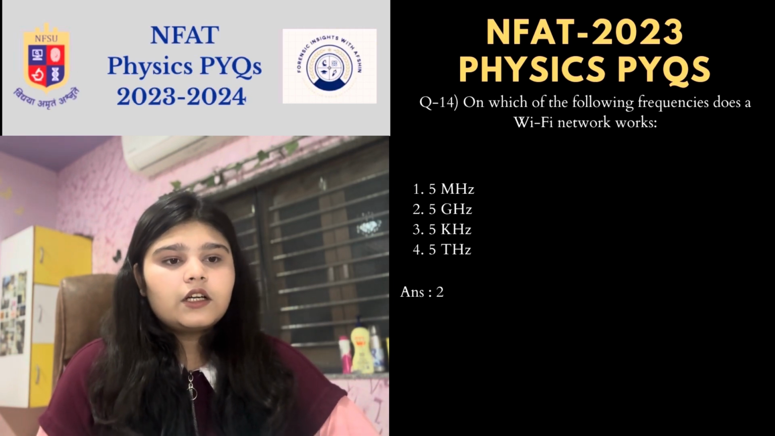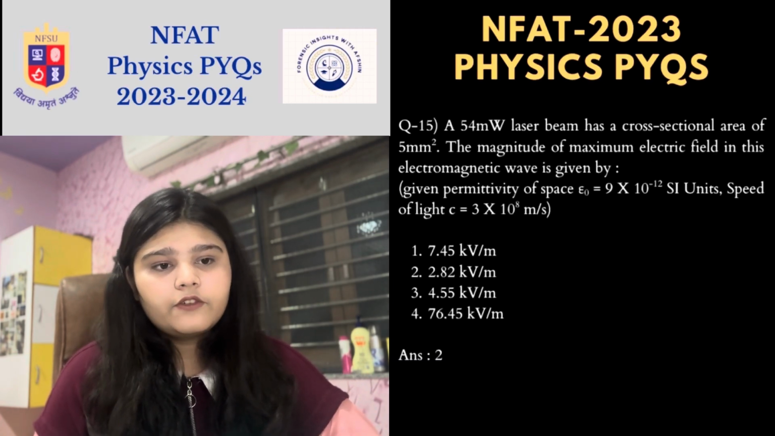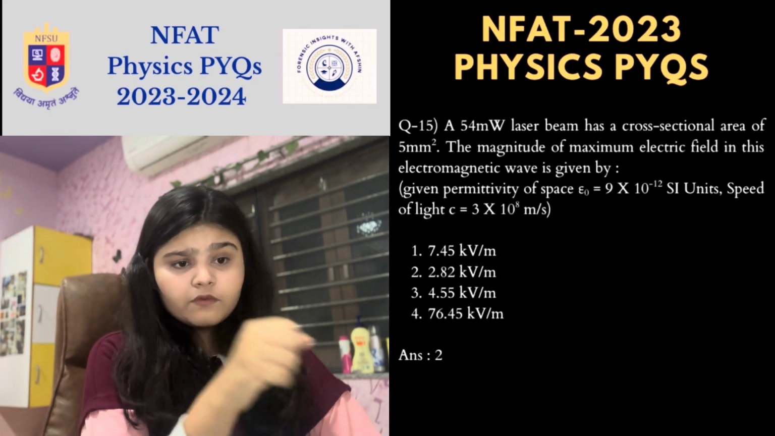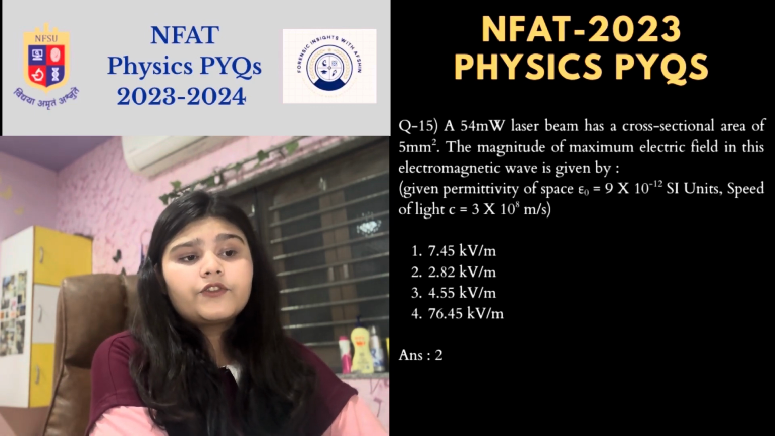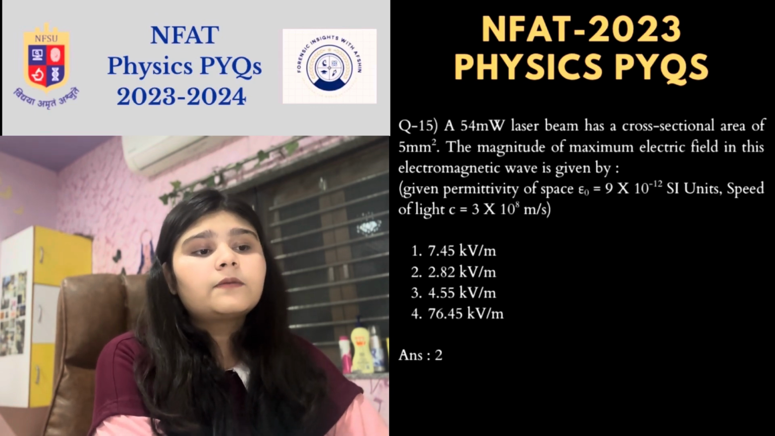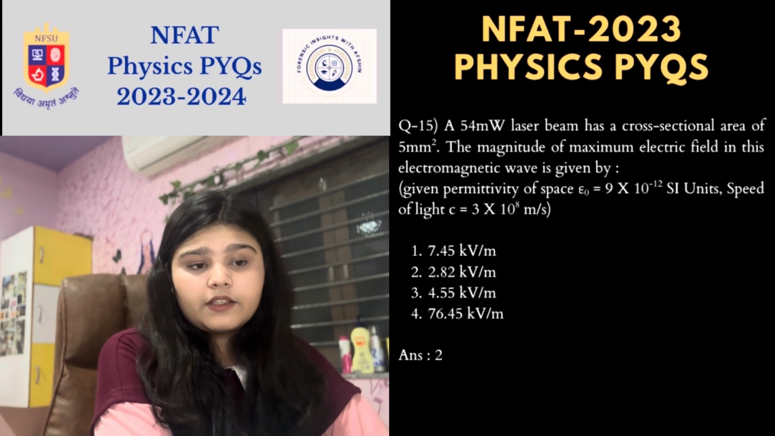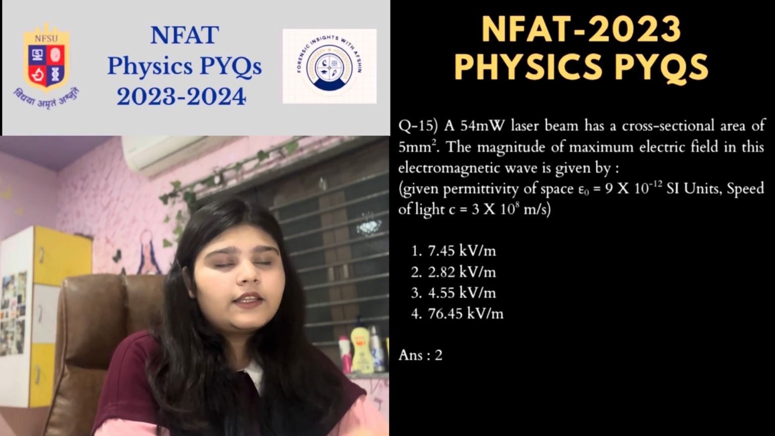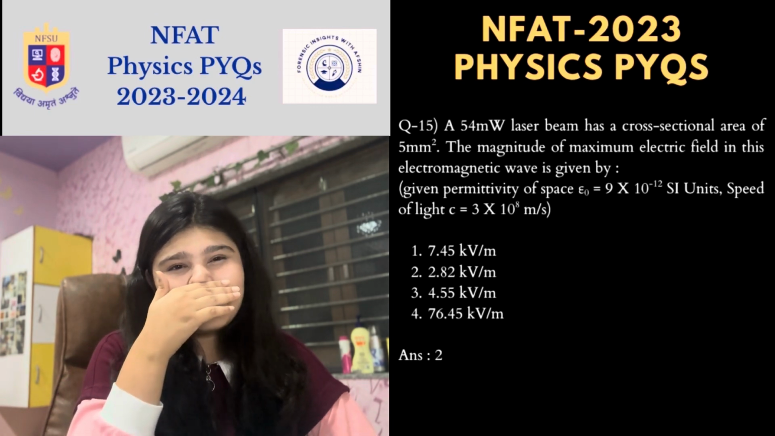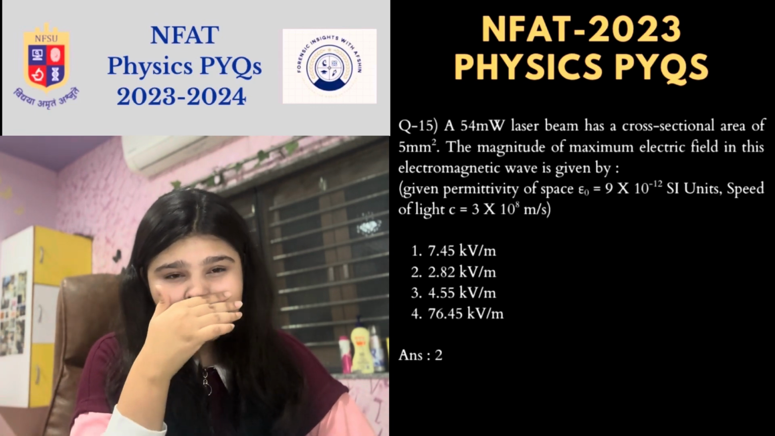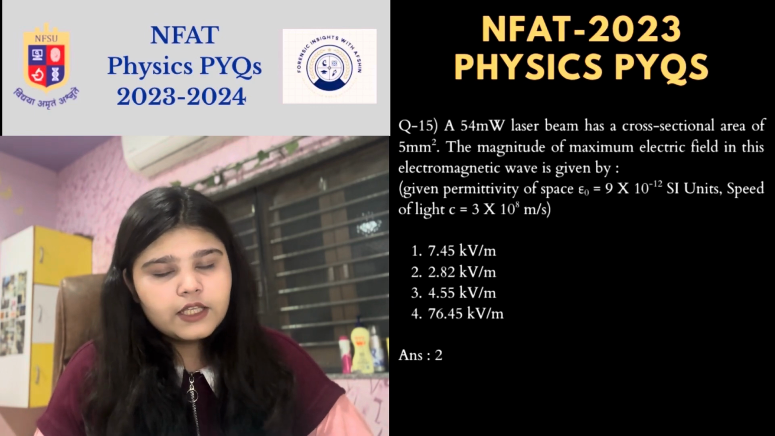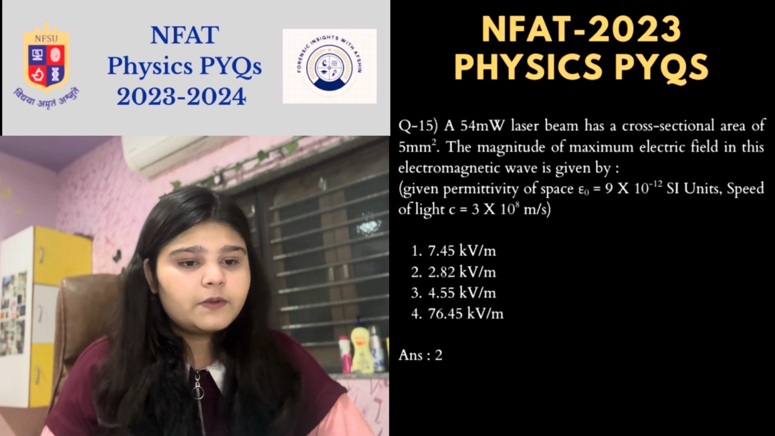Next question is again a numerical. Question 54: a laser beam has a cross-sectional area of 5 mm square. The magnitude of maximum electric field in this electromagnetic wave is given by... They have already provided some of the values also, like the permittivity of space, epsilon 0, and the speed of light, which we all know, c equals 3 × 10⁸ meter per second.